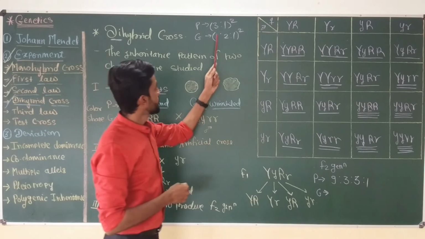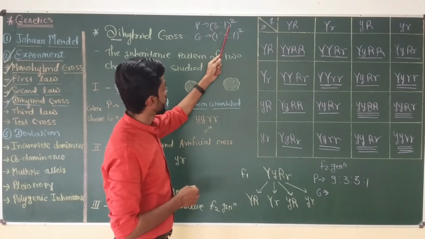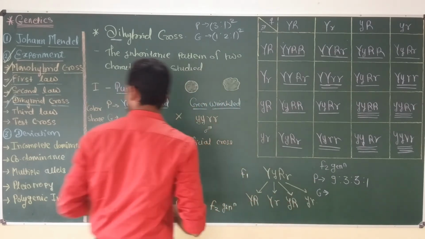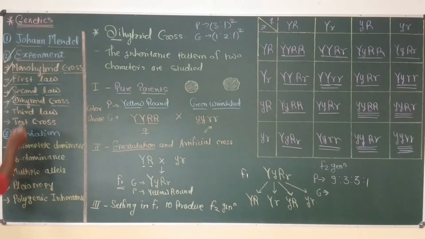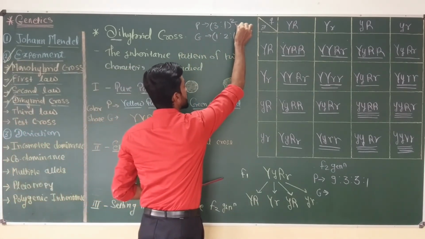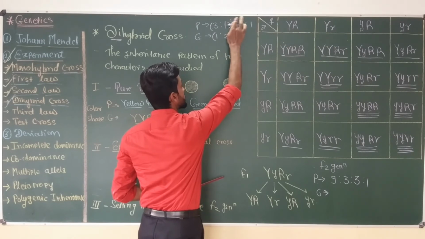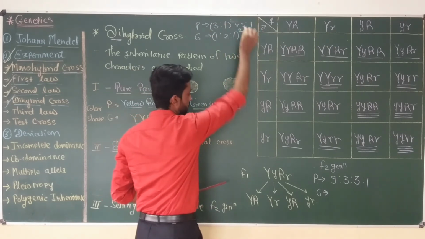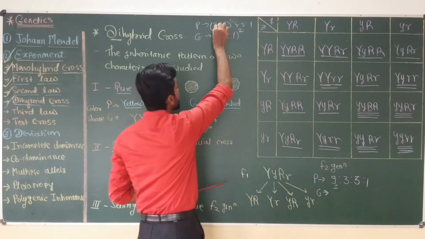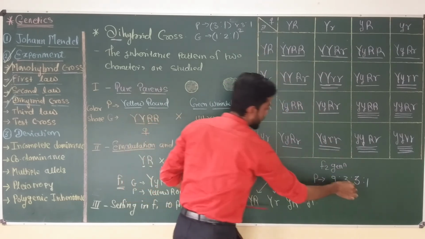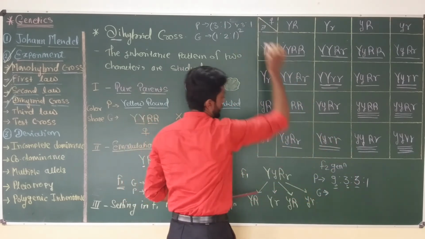Okay, so now if we consider this 3:1 to the power 2 for the phenotypic ratio, you can find the dihybrid cross phenotypic ratio on the basis of 3:1 multiplied by 3:1, because this square is nothing but 3:1 multiplied by 3:1. So 3 into 3, 9, 3 into 1, 3, 1 into 3, 3, and 1 into 1, 1.